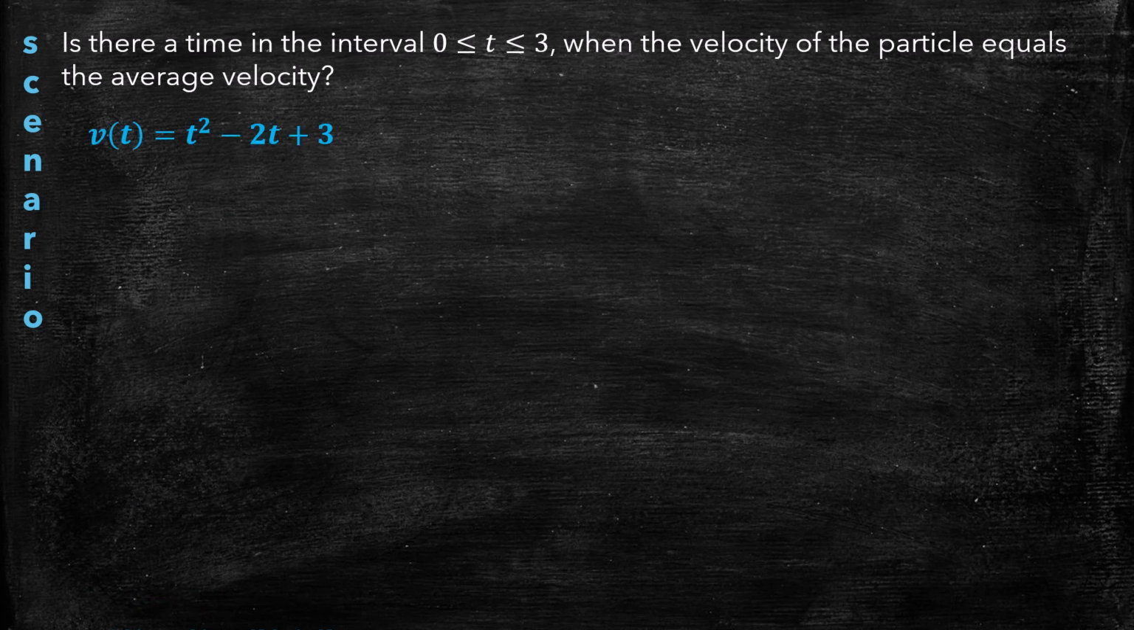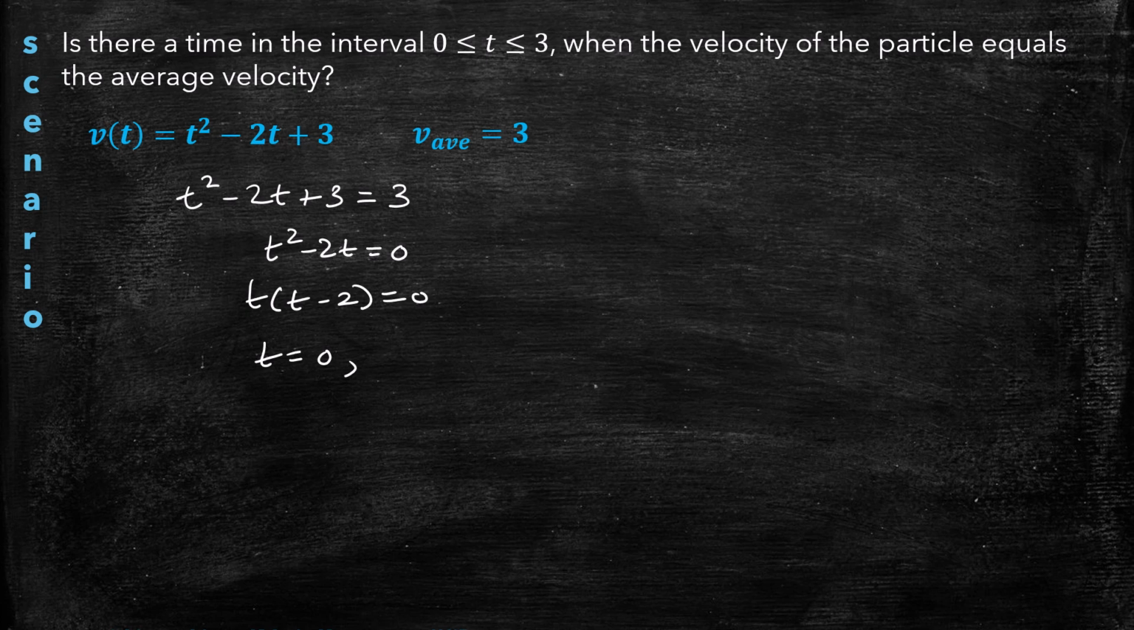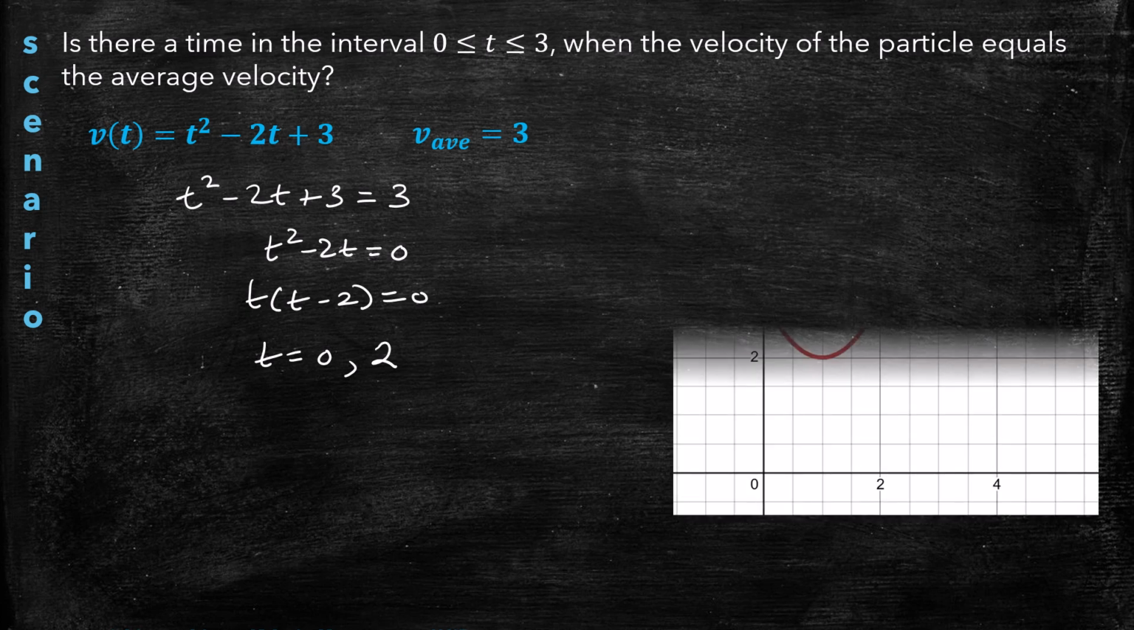Let's look for it algebraically. So here was the velocity function, and here was the average velocity of 3 that we calculated. So we want to find when they're equal. So let's just set them equal to each other. And we could subtract 3 from both sides, and then we get this. We could factor out t. And it appears that actually there are 2 times at which the velocity of the particle is equal to the average velocity.